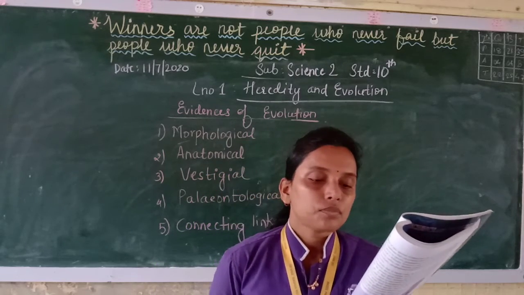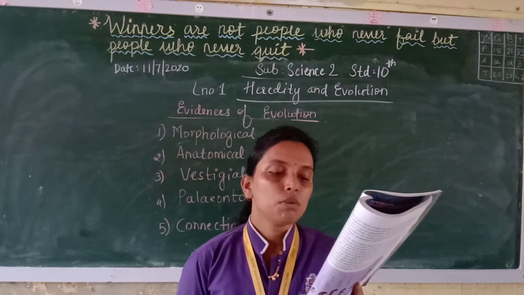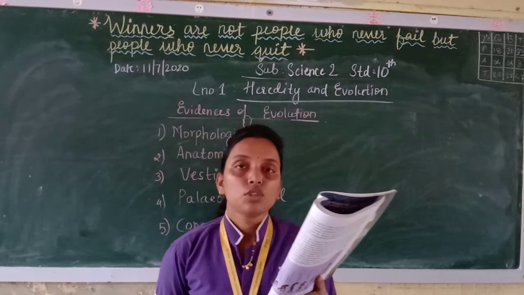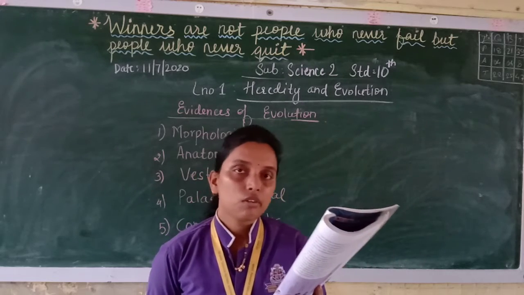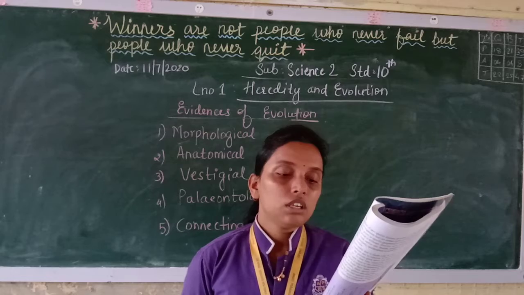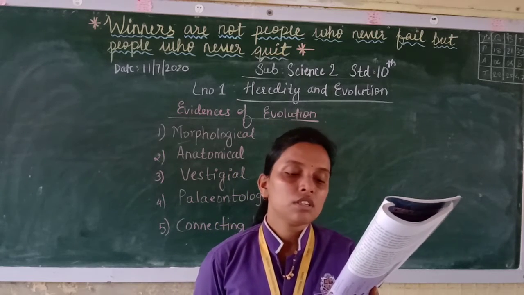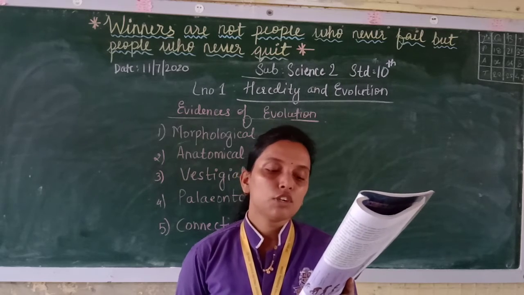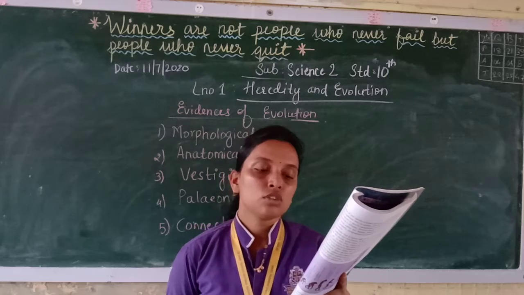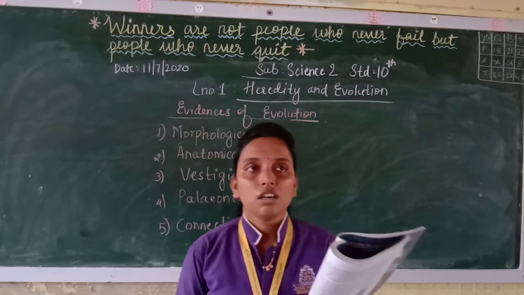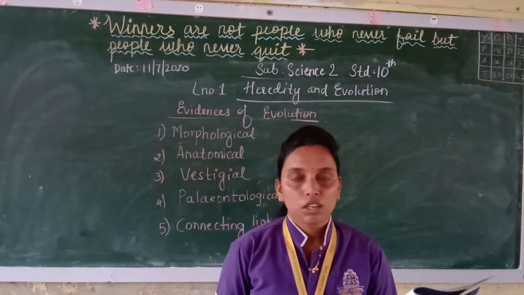Now see, Lamarck proposed that activities of the organisms are responsible for their evolution. Whatever activities the organisms are doing, they are responsible for evolution. This French naturalist proposed that each animal or plant undergoes some changes in its lifespan, and those changes are transferred to the next generation, and such changes occur in the subsequent generations also. So according to him, whatever activities they had were transferred from one generation to another.